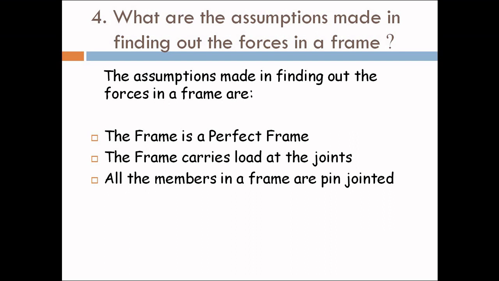Why pin jointed? If it is a fixed joint, there are 3 reactions, that is horizontal, vertical and also a moment. If it is pin jointed, it can move along any direction and it has only 2 reactions. Even though the joints are riveted or welded or whatever the way of connection it may be, we are assuming that all the members in the frame are pin jointed only.